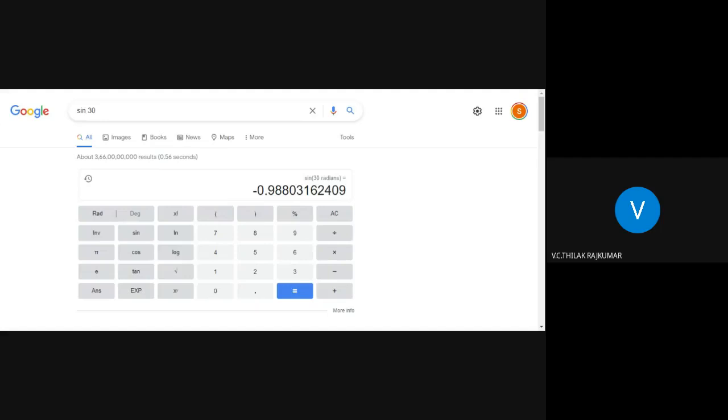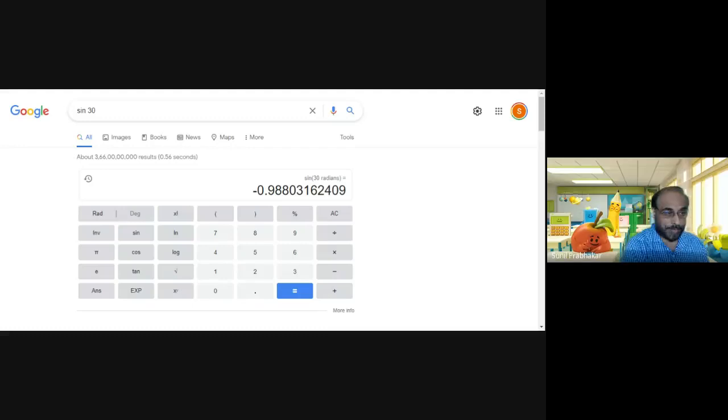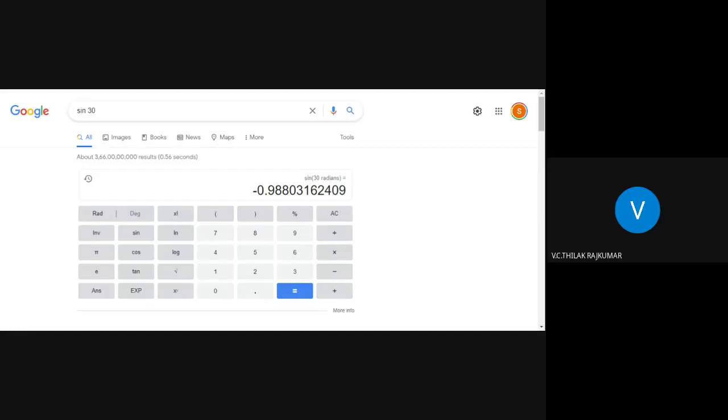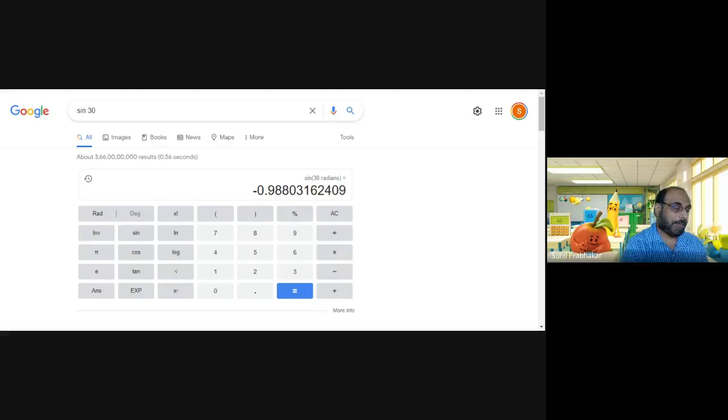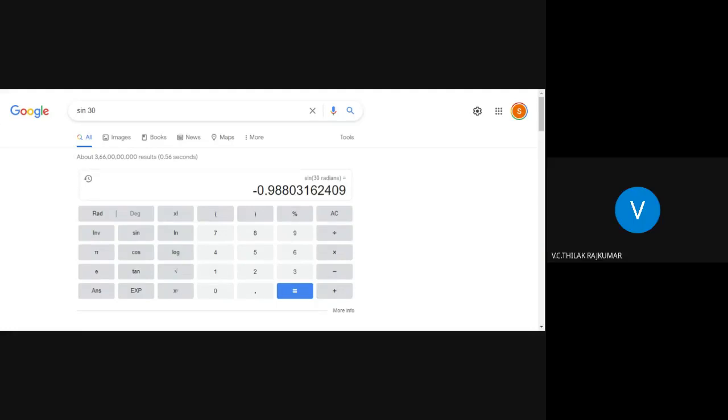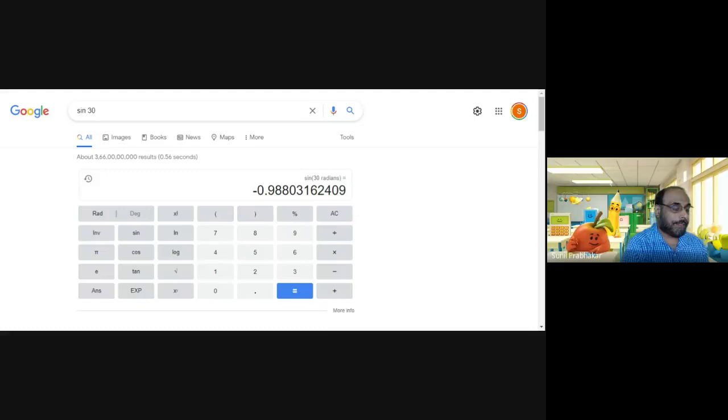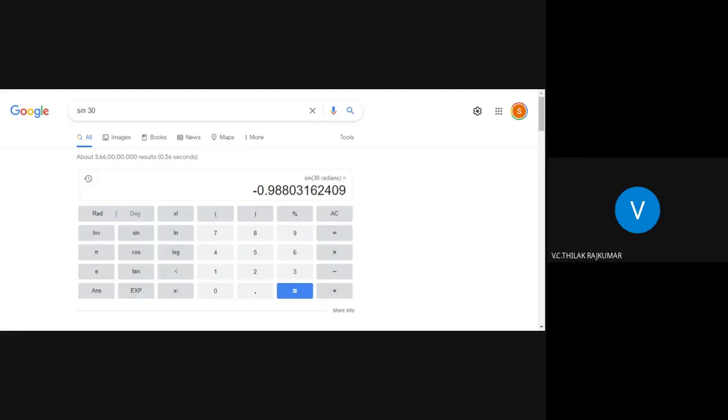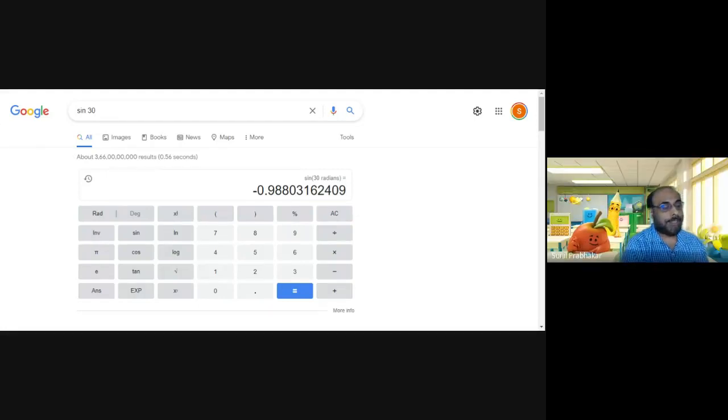Good evening, sir. This is Tilak. I have one more doubt, sir. Is a scientific calculator available in Google? I'm a maths teacher, and we are teaching numerical methods for engineering students. For that we usually use the Casio calculator, the FX991 MS. I'm asking whether it is available in Google or not, sir, because I searched for it but couldn't find it. That's why I'm asking, for this particular purpose.